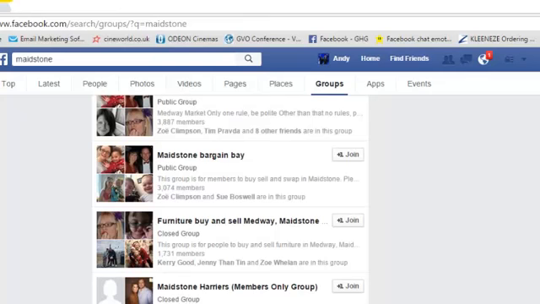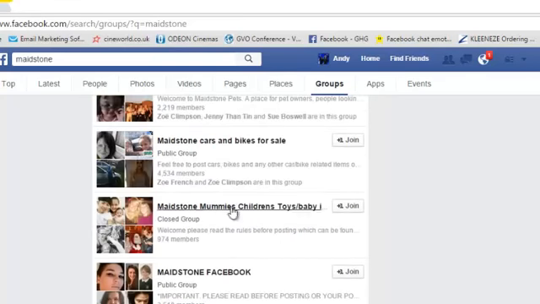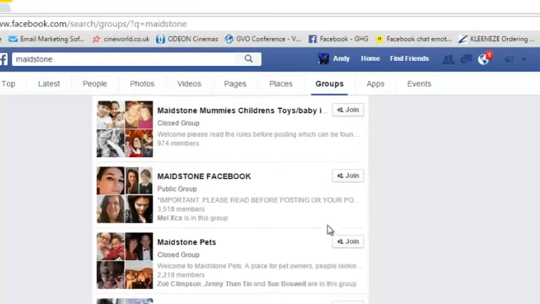So, like I said, all you need to do when you're looking to join a group is simply, here's Maidstone Facebook, 3,500 members, and just click join. It's as simple as that. Now, it's worth mentioning at this point, not everybody's going to accept you straight away.